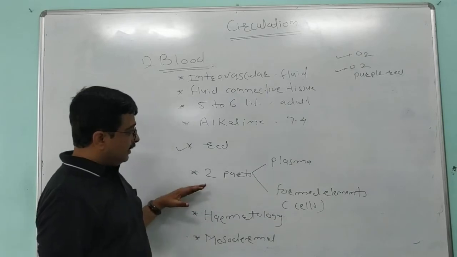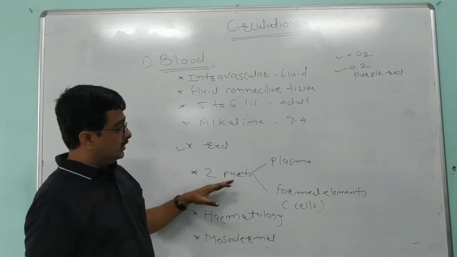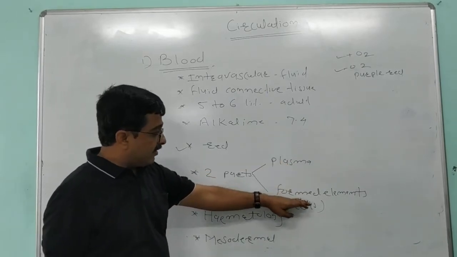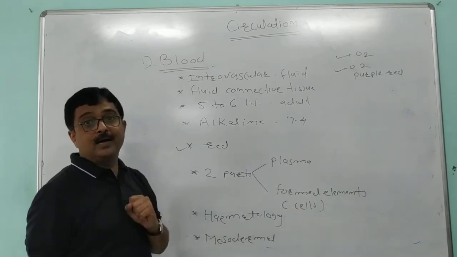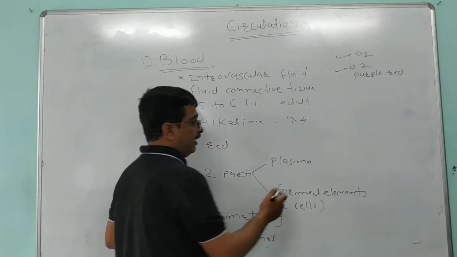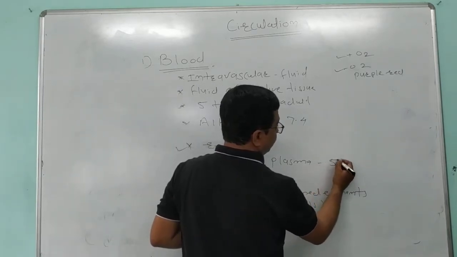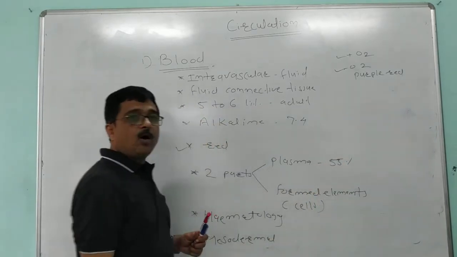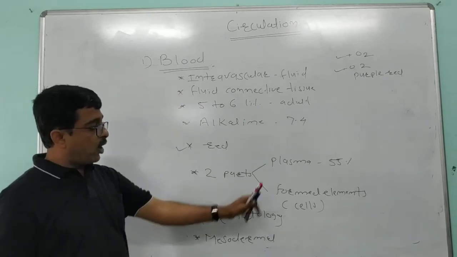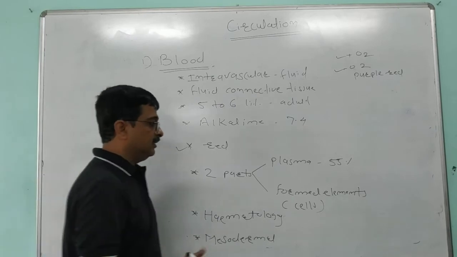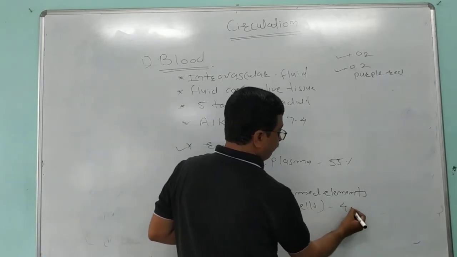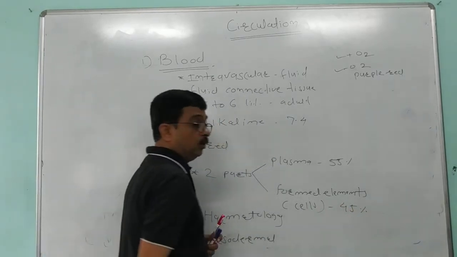Now, the blood consists of two parts, blood plasma and formed elements or blood cells. In the whole blood, the blood plasma contributes 55%, and the formed elements, or blood corpuscles, contribute 45% of the whole blood.